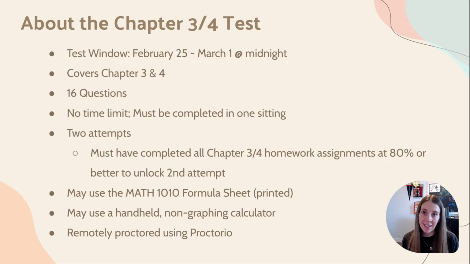So please take your time to check all of your answers and make sure that you've got them right before you decide you're done. It has to be completed in one sitting because Proctorio will be running. You have 2 attempts on this test as long as you have all of your chapter 3 and 4 homework assignments completed in MyLab Math with an 80% or better. And I promise that you want 2 attempts, so make sure that you have those homework assignments done.